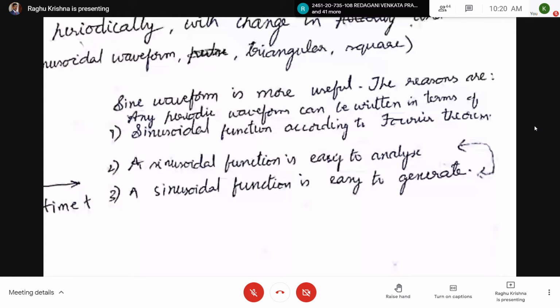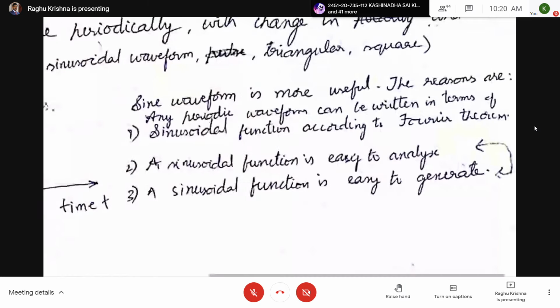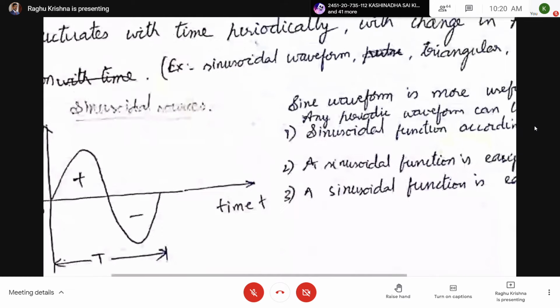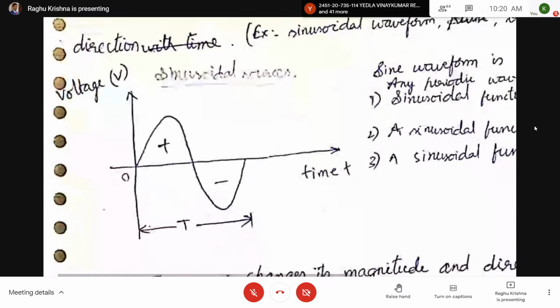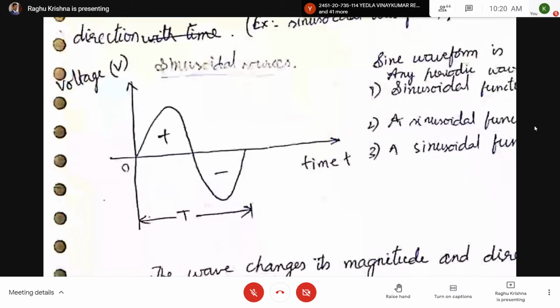That's why we are going to represent alternating voltage with a sine wave, and also we are generating the voltage waveforms of sinusoidal waveform. So the voltage waveform and current waveform are sine waves.